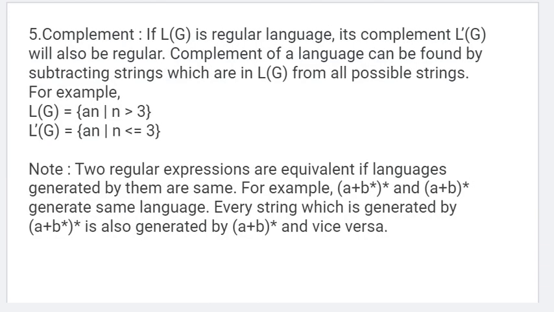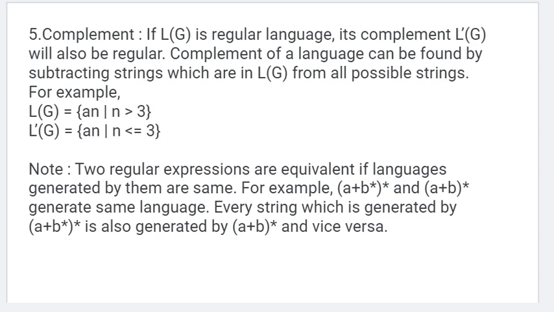One more property is complement. Suppose there is a set containing 1 and 2, and the input goes up to 10. The complement means whatever is not included in that set, so except 1 and 2, that is 3, 4, 5, 6, 7, 8, 9, 10.